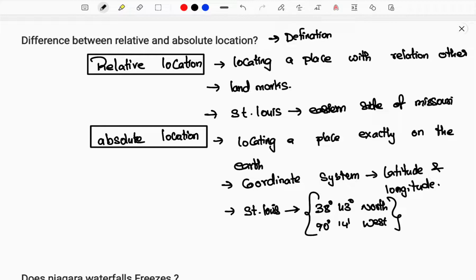This is how you define relative location and absolute location. This is a basic, simple concept, simple topic, guys, but most of the students preparing get lost in simple concepts. So better be aware of such subjects and be more informative.